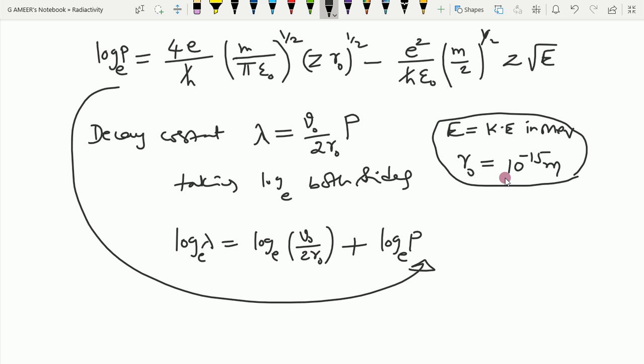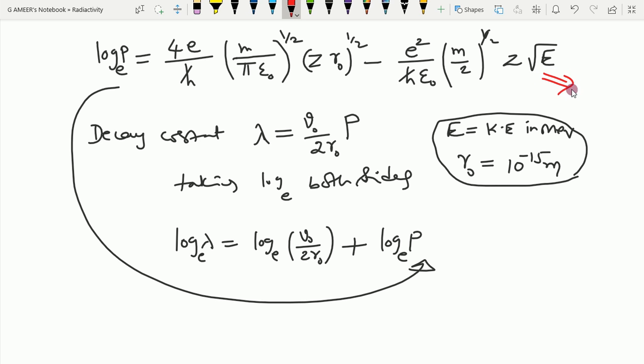So what is that Geiger-Nuttall law? Log of lambda will be equal to a plus b into log of R. What is R? Range. What does range depend on? It depends on velocity. So where is the velocity dependent term here, sir? It is definitely here. Where is the velocity dependent term? It is in the kinetic energy. Here is the velocity dependent term.